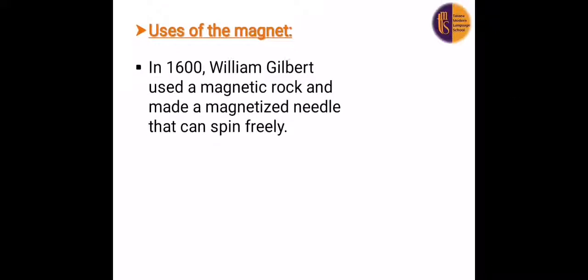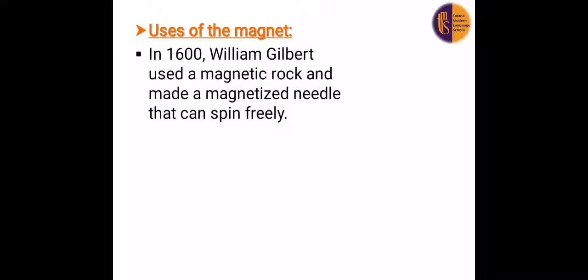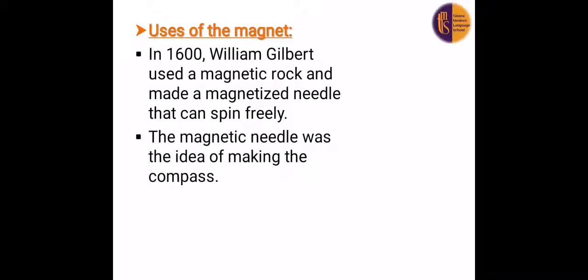Uses of the magnet. We can use the magnet in what? In 1600, William Gilbert used a magnetic rock and made a magnetized needle that can spin freely. The magnetic needle was the idea of making the compass. So we will use the magnet in making the compass.